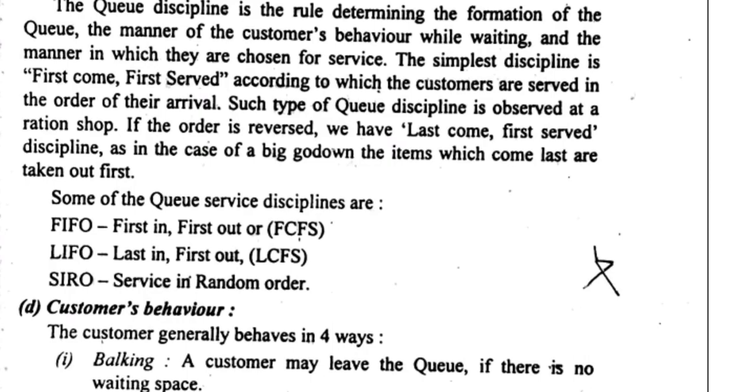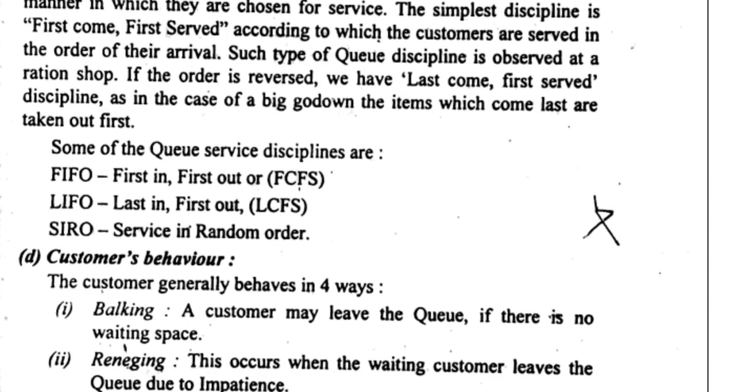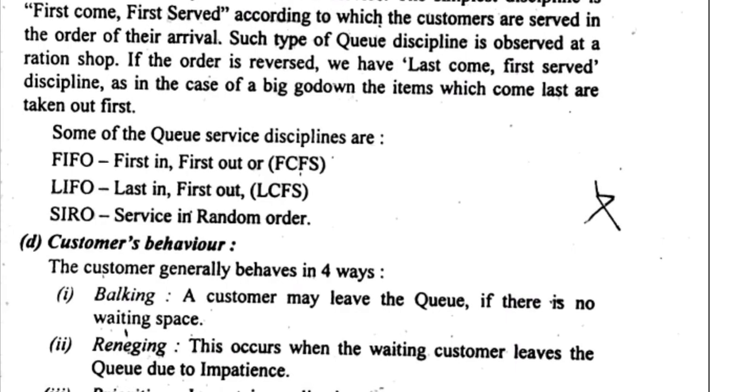Service in random means, for example, if we want to ask a question to a student, we may go in order, or else we may go randomly. That is service in random. These are the three important queue service disciplines, observed in the ration shop, big godown, traffic, or anywhere else.